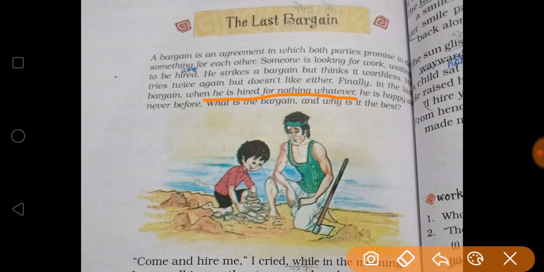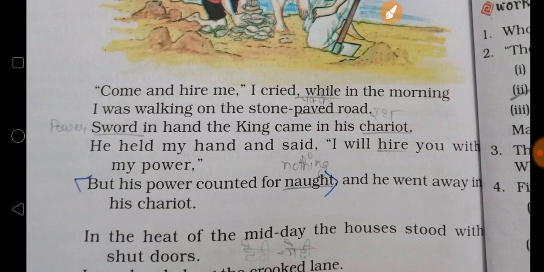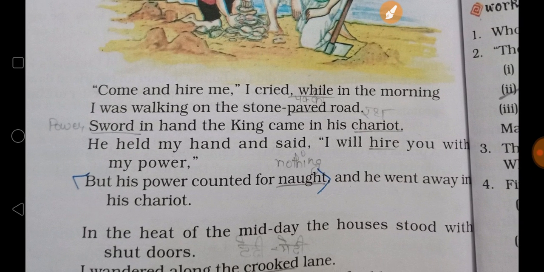What is the bargain and what is the best? So what was the bargain about? Why was it the best? Let's read the poem. Okay, so let's start the poem. Come and hire me, I cried, while in the morning I was walking on the stone paved road.